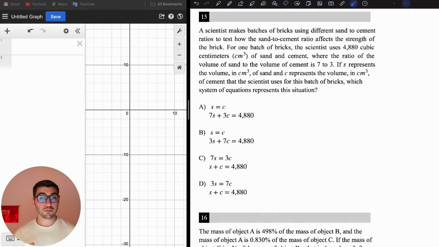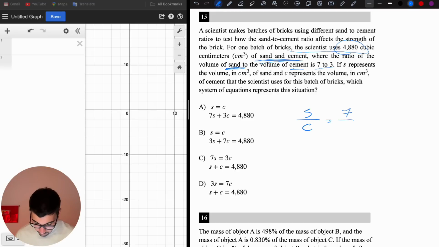The next question is a word problem question. A scientist makes batches of bricks using the situation represented here. For one batch of bricks, the scientist uses this much sand and cement, and the ratio of the volume of sand to the volume of cement is 7 to 3.